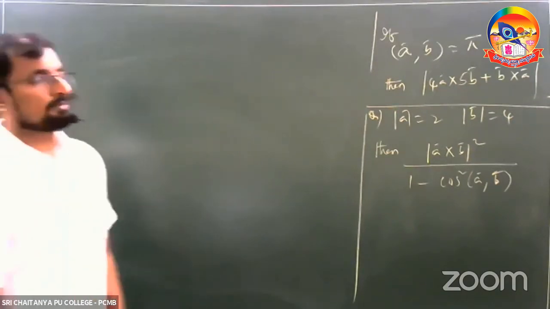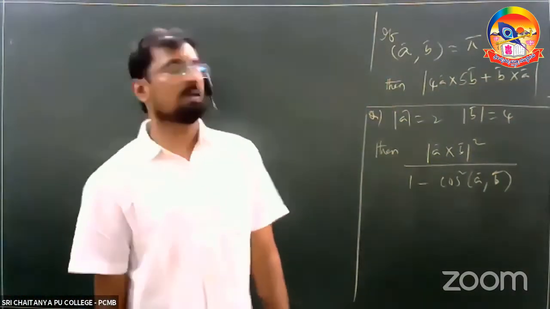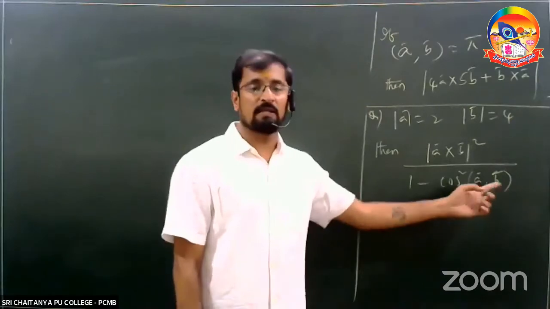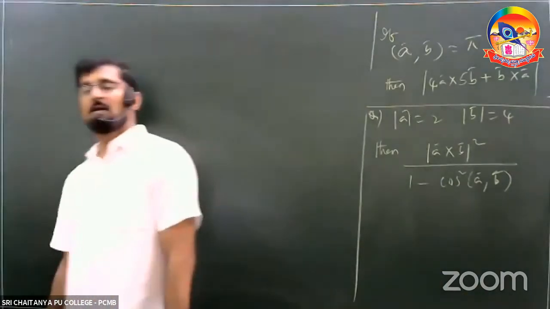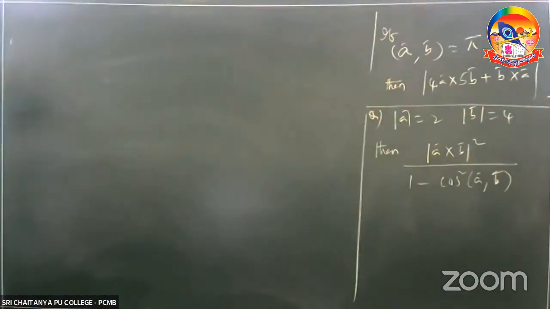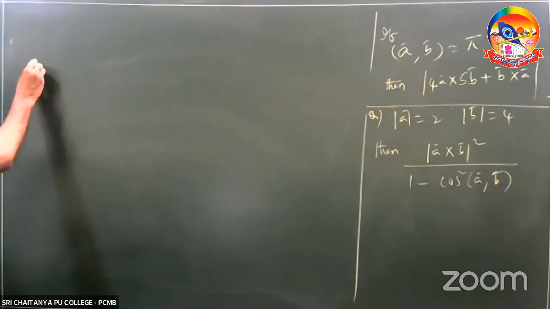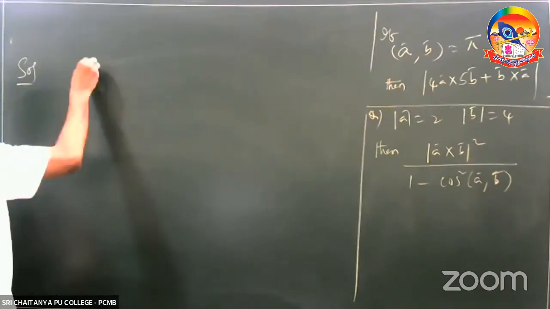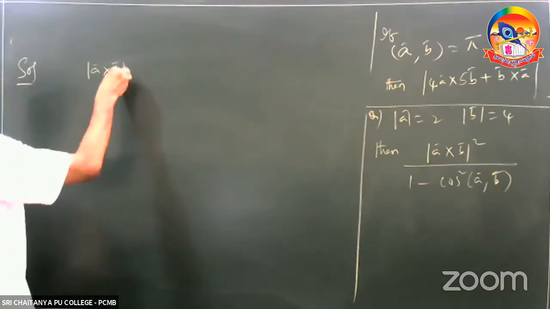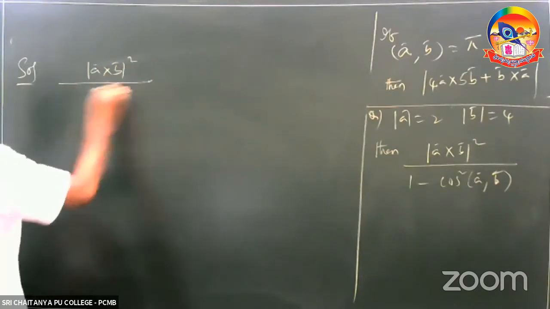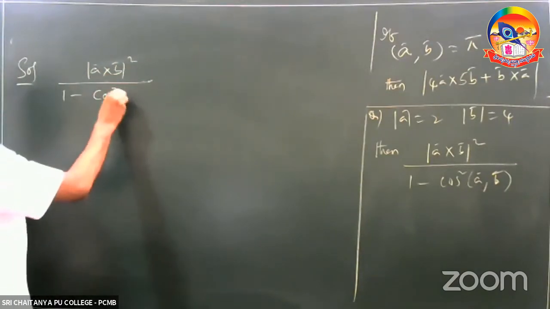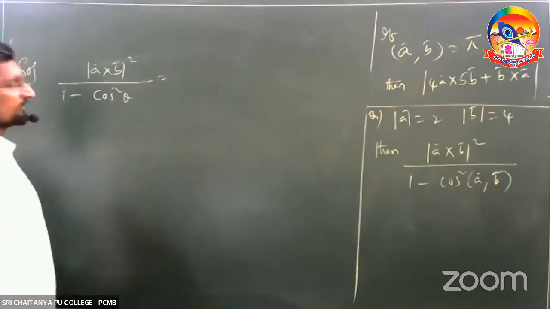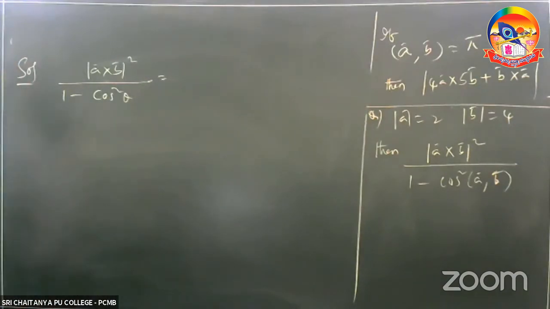He has given you an ordered pair A comma B, which means cos square theta, where theta is the angle between A and B. So how to do it? Mod A cross B whole square upon 1 minus cos square theta, let me consider it as theta.